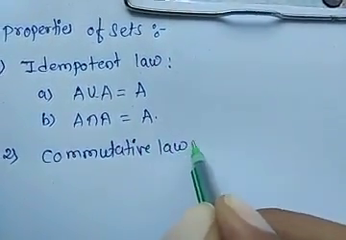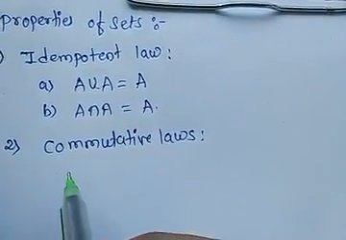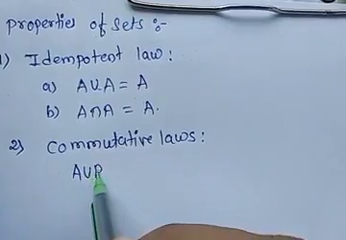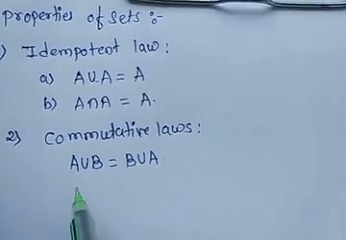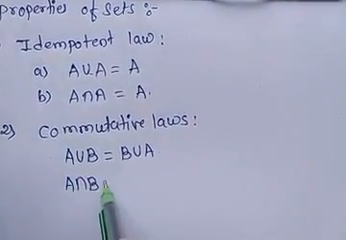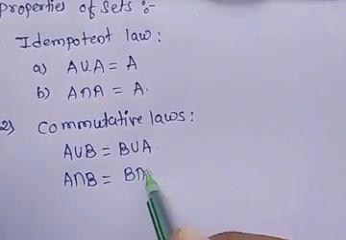Next, second is the commutative laws, in which first is A union B is equal to B union A, and second is A intersection B is equal to B intersection A.